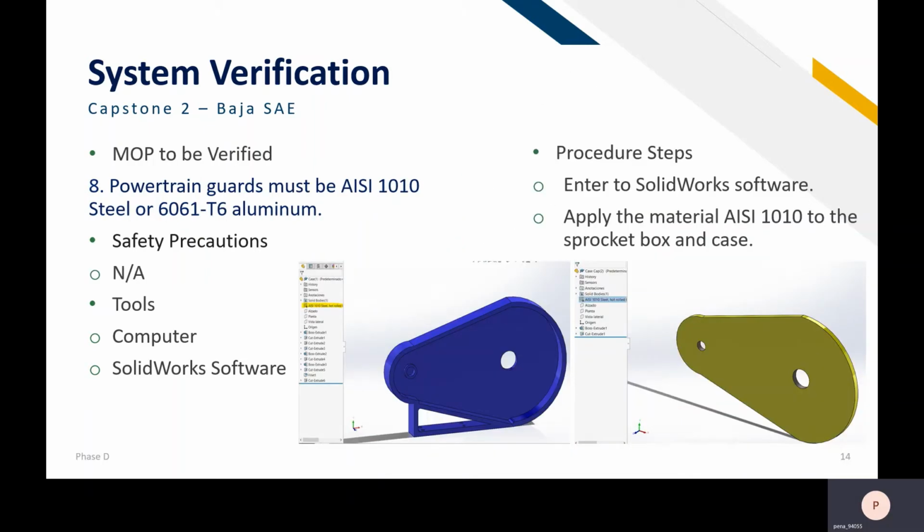For the powertrain system verification, powertrain parts must be AISI 1010 or 6061-T6 aluminum. Safety precaution: not applicable. Tools: computer and SolidWorks. Procedure steps: enter the SolidWorks software and apply the material AISI 1010 to the sprocket box case.